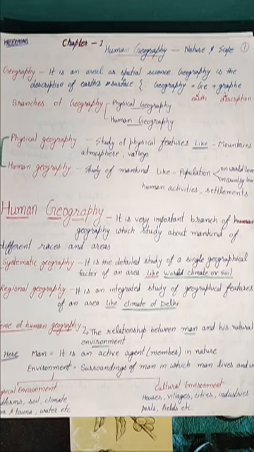Geography is made of two words. First is geo plus graphy. Geo means earth and graphy means description. Its whole meaning is the description of the earth. Now we are going to start the branches of geography. Branches means the parts included in geography. First is physical geography, second is human geography.